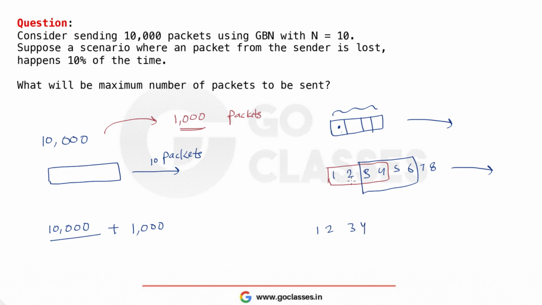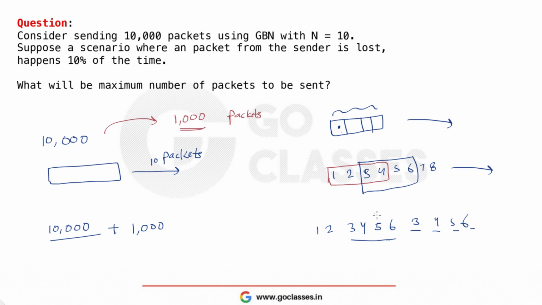Once you receive the acknowledgement for 1 and 2, you have sent 5 and 6 also, right? Now since the third packet got lost, you are not moving this window, and you have already sent 1 2 3 4 5 6. So how many packets will you resend? You will again send 3 4 5 6, because since the third packet got lost, the receiver will not accept 4, 5, or 6.